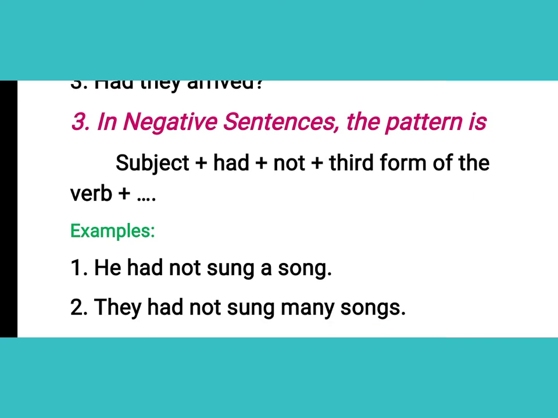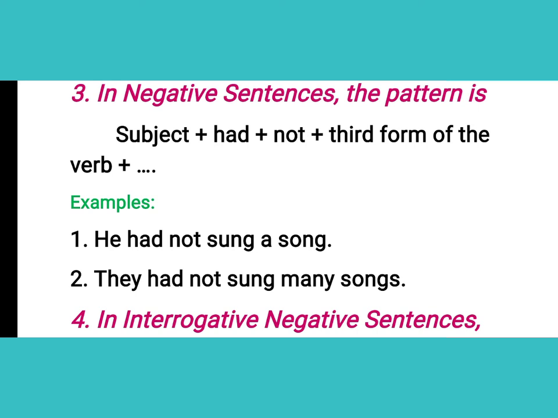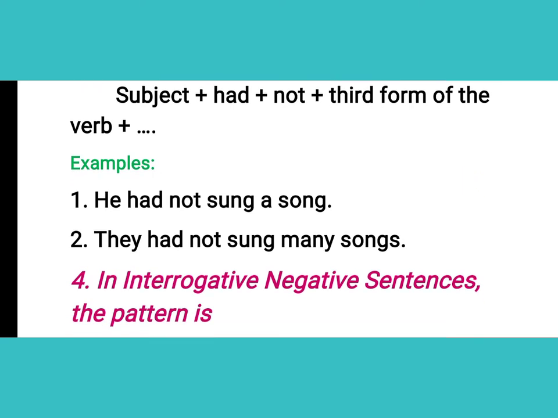Whenever we have to give such kind of sentence, where we can use our not word for negation, then we use a negative sentence, and for this it is very essential to write not with it, right? So how? Subject plus had plus not plus the third form of the verb, plus object. So examples are here for you.